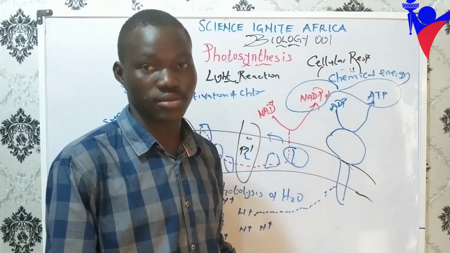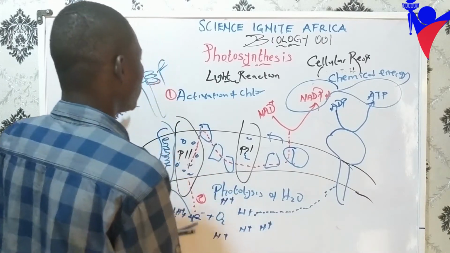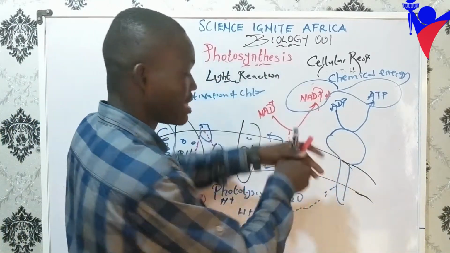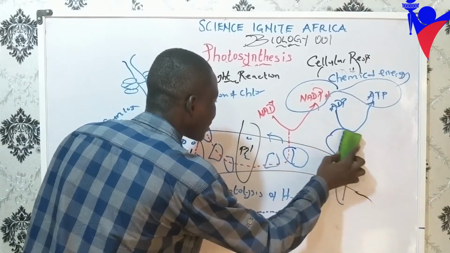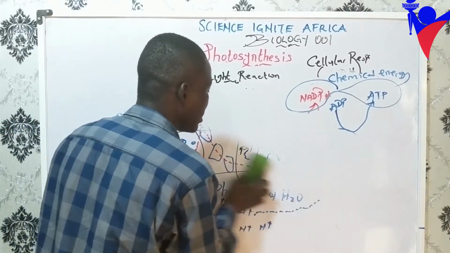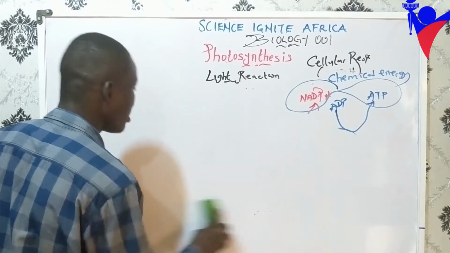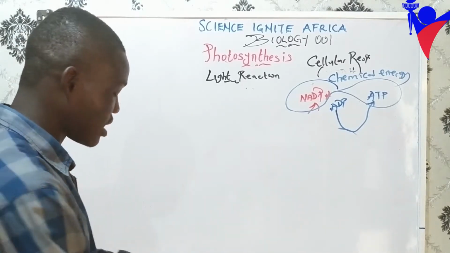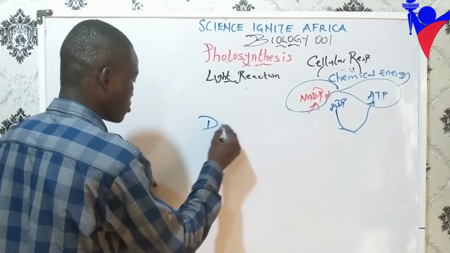So in the night, that energy will not be used. We have produced it through a series of electron transport chains. That energy will now be used by our dark reaction. Let me clean it like this so we understand what we are saying. So we have produced what? ATP and NADPH. Don't forget, very important: ATP and NADPH. So we said a light reaction, we have what? Dark reaction.